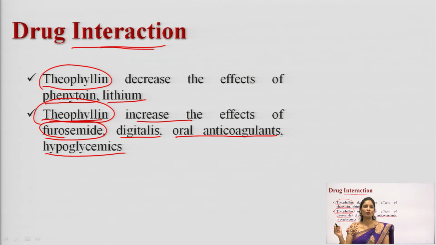So what is the role of hypoglycemics? Hypoglycemics are the drugs which decrease the blood glucose levels in the body. So if you take theophylline with drugs like furosemide, digitalis, oral anticoagulants or hypoglycemic drugs, the effect of all these drugs will be increased by taking them with theophylline.